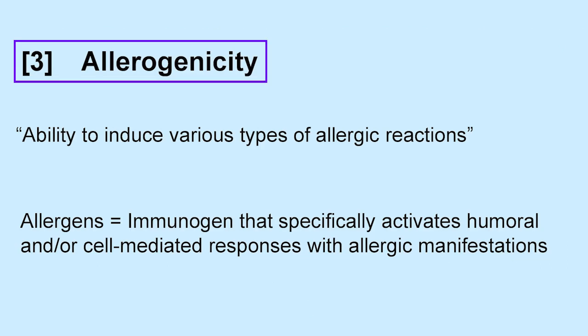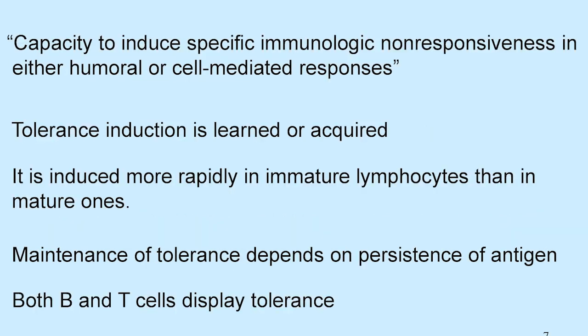Third one is allergenicity. What is allergenicity? Ability to induce various types of allergic reactions. What are allergens? Allergens are immunogens that specifically activate humoral and/or cell-mediated responses with allergic manifestations. Fourth one is tolerogenicity. Capacity to induce specific immunological non-responsiveness in either humoral or cell-mediated responses.